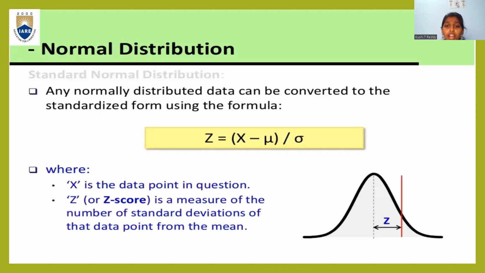Coming to the formula for converting a normal distribution into a standard normal distribution, which is denoted by Z: Z is equal to (x minus mu) by sigma. Here, x is the data point in the question. Z is a measure of the number of standard deviations of that data point from the mean. Mu is the mean, and sigma is the standard deviation.